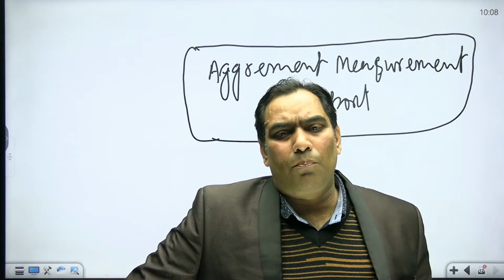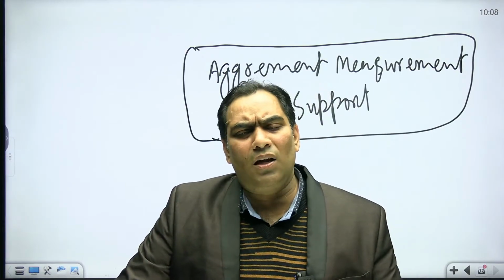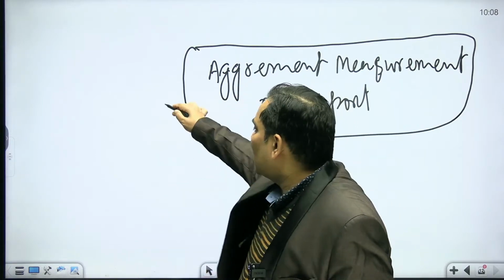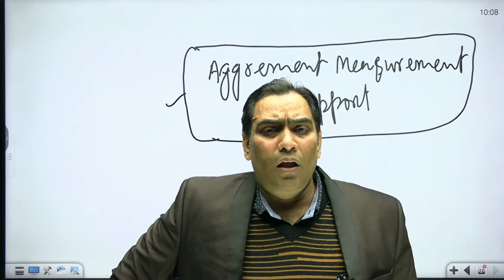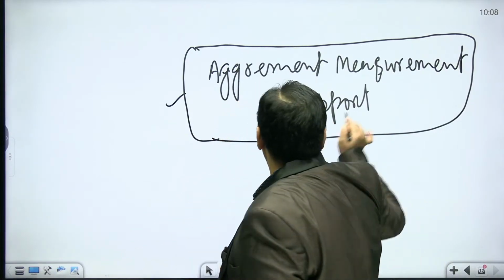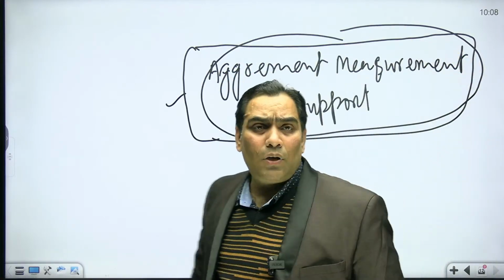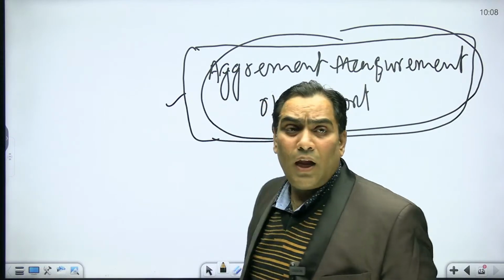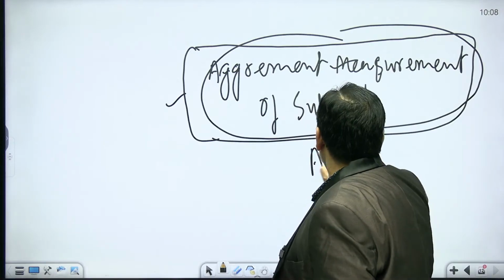Because this subsidy may be trade distorting and non-trade distorting. We will discuss, don't worry. But rather than using the word subsidy when you are writing your answer, you should use the word that has been used by WTO, that is nothing but aggregate measurement of support. And that aggregate measurement of support is known as AMS.